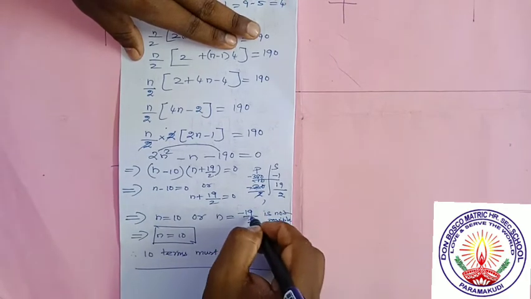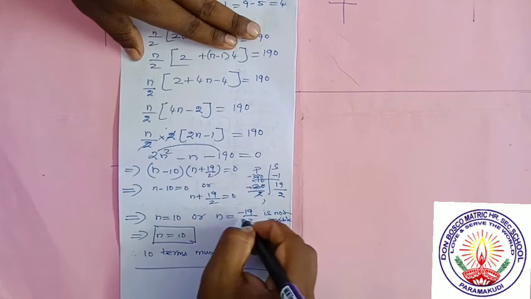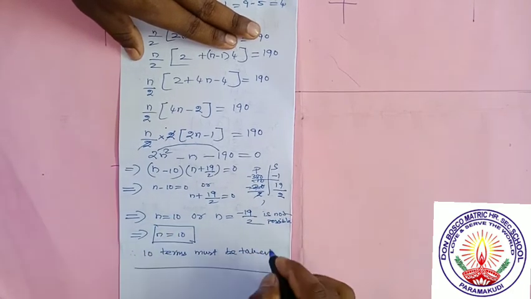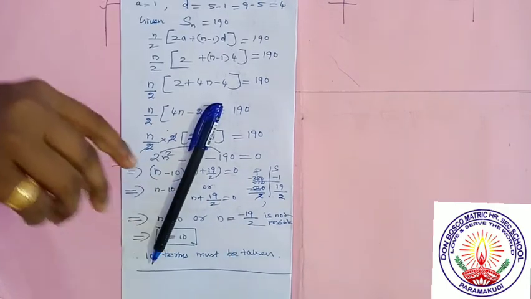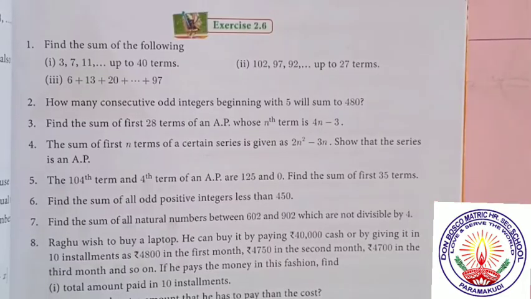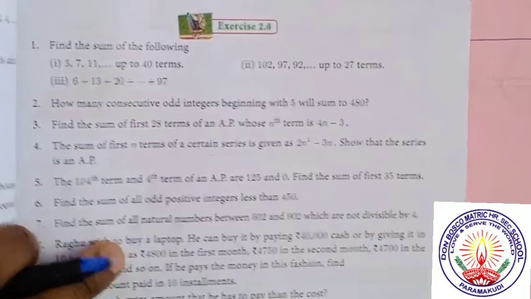n is equal to minus 19 by 2 is not possible since it's a fraction and also a negative. n is a natural number. So n is equal to 10 is the number. Therefore, 10 terms must be taken is the problem. So very simple one and important one. Work out the problem. Now exercise 2.6. Just do this problem as your practice problems.